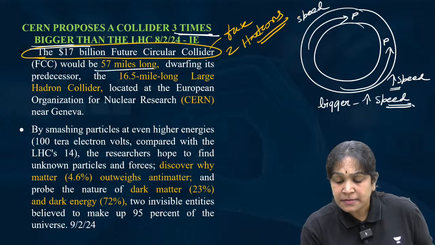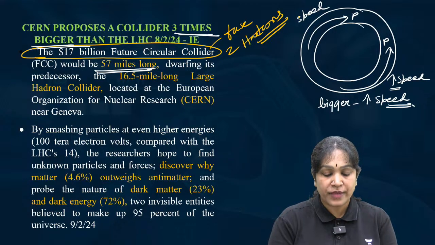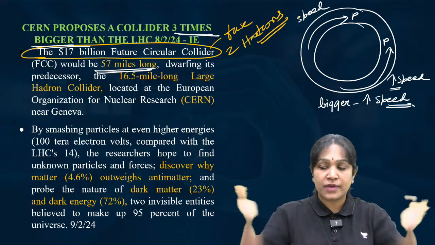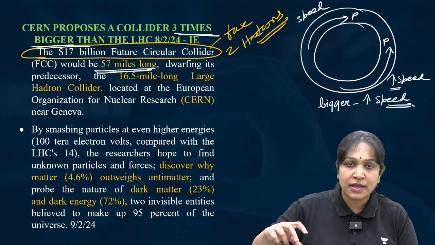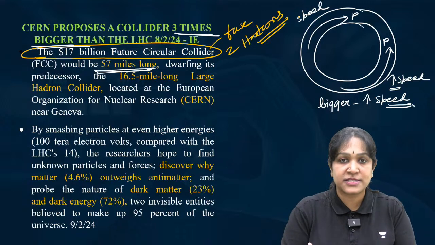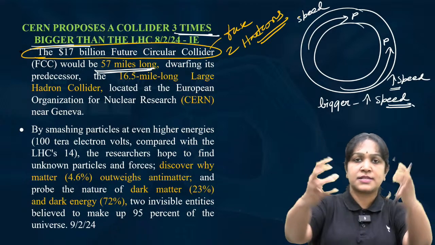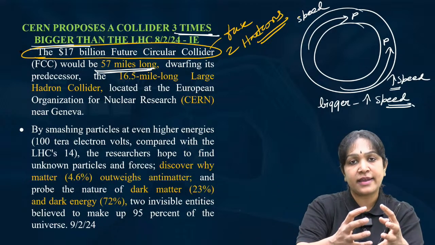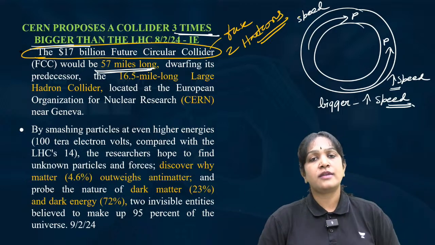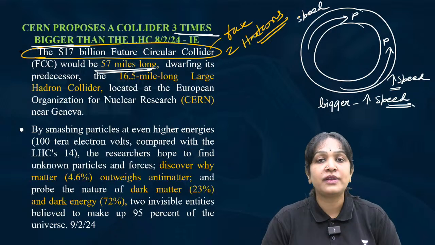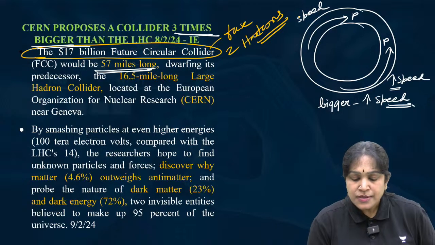This is 57 miles long, and subatomic particles called hadrons will move through it. Like when you are bowling in cricket, you run up and then bowl to pick up the speed. In the same way, when protons travel such a long distance, they acquire kinetic energy, and with such high speed, when they collide with each other, they can fuse. Otherwise they cannot fuse, because both are positively charged and repel each other. Is it clear?